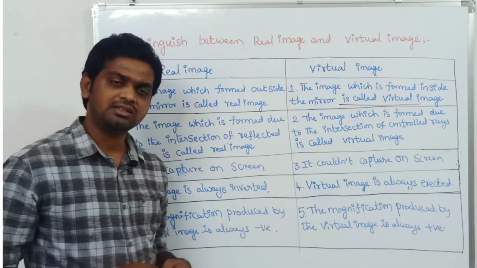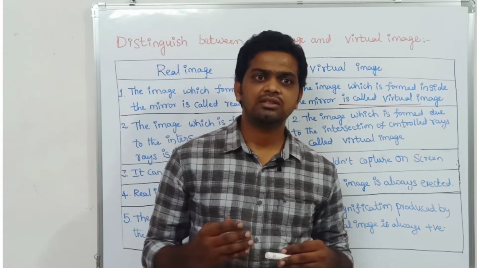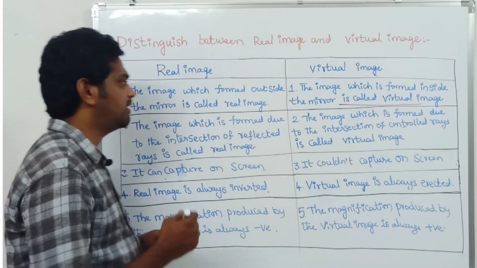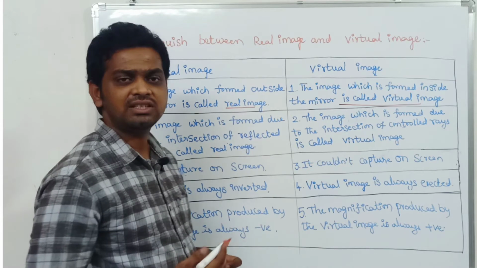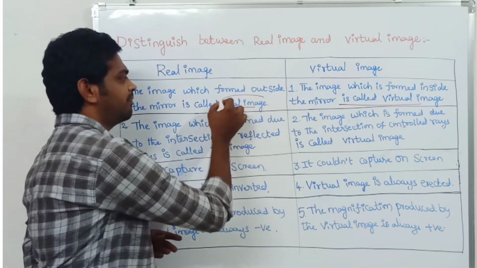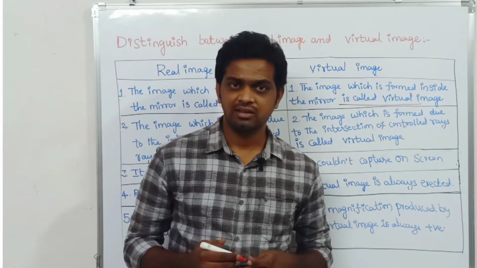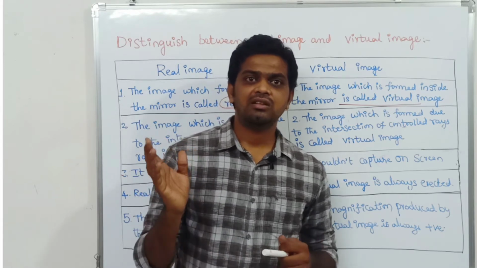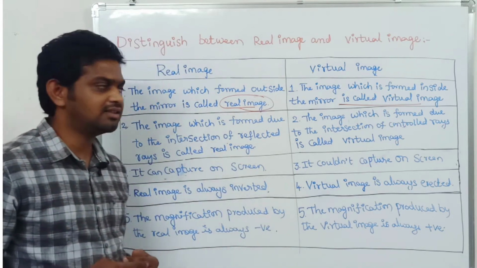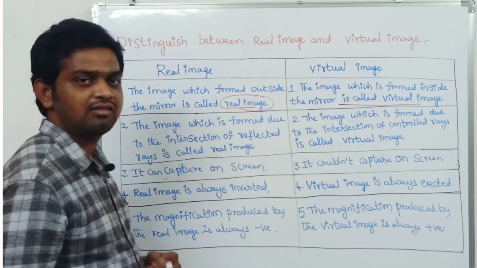Coming to the real image, the image will form outside the mirror in the case of spherical surfaces. So in the case of a spherical reflecting surface, sometimes the image is formed outside the mirror. Such an image is called the real image. Have you ever seen a real image? Yes, we might have observed it in theaters. Whatever movie is playing on the screen is the real image, children. This is a real-time observation of real images in our day-to-day life.